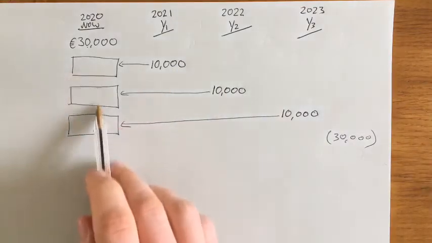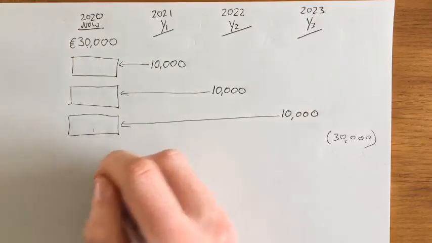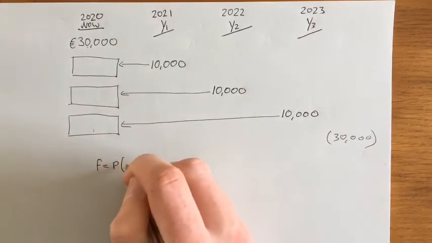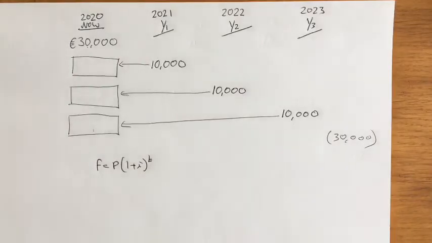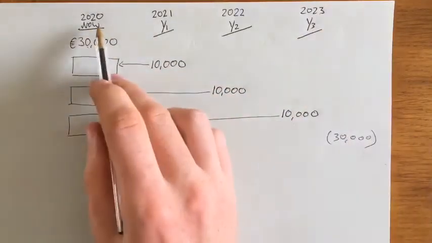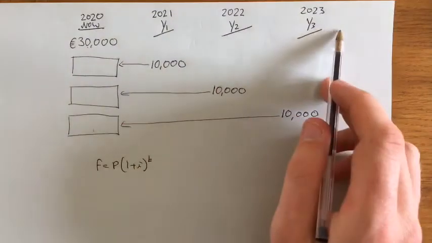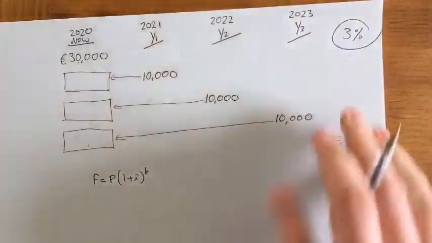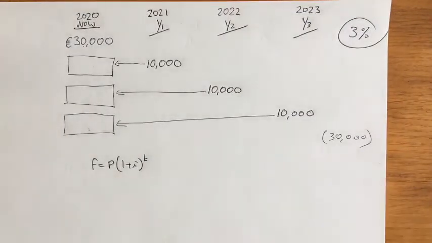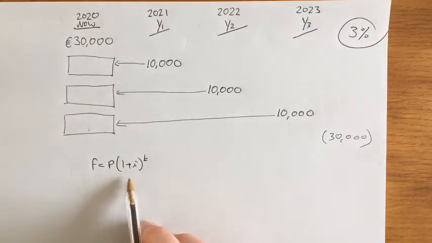To figure these numbers out, like everything in this chapter, we need to use this formula. By the way, we're going to assume that for now and all the way up to 2023, the economy is growing at a rate of 3%. So it's kind of like the AER is 3%. So we need to use this formula now.